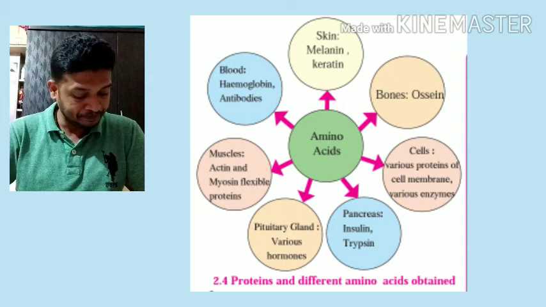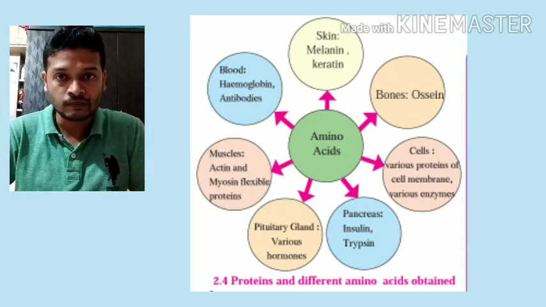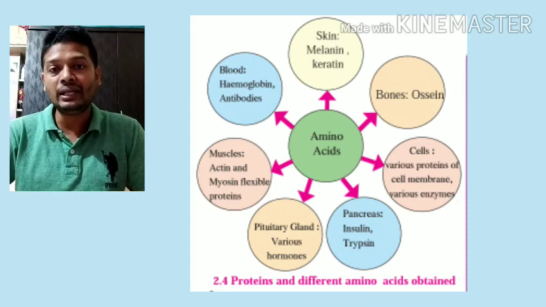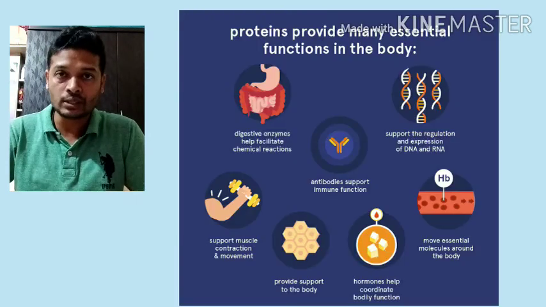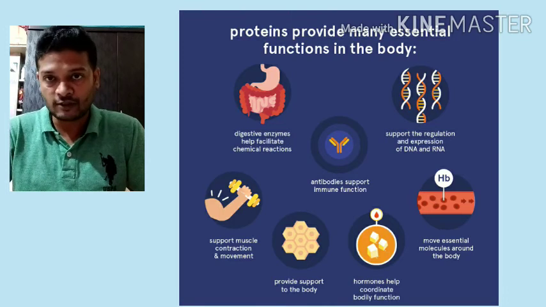Then muscles contain actin and myosin proteins. So there are many different types of functions of proteins, and our body forms many different types of proteins.